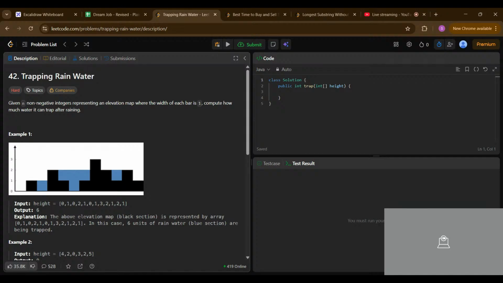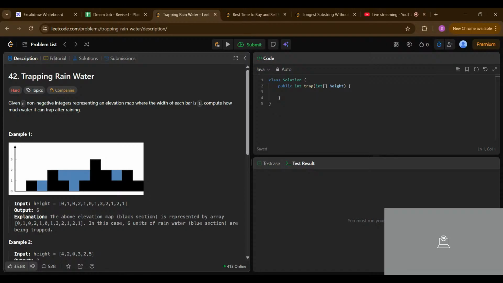Given non-negative integers representing an elevation map where the width of each bar is 1, compute how much water it can trap after raining. Let's say raining is going on, and you have to fill the water. How much water can we store in this particular elevation map?